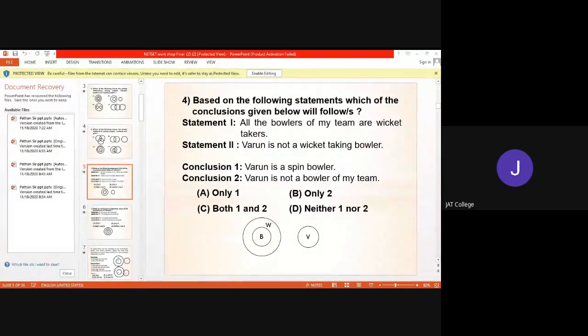Now next one, Varun is not a bowler of my team. Yes, it is right. Here all the bowlers of my team are wicket takers, and Varun is not a wicket taking bowler. So the circle for Varun is far apart from the circle of wicket taking bowlers. That's why Varun is not a bowler of my team. It is the correct conclusion. That's why the correct answer is B. Understand this? Yes, sir.